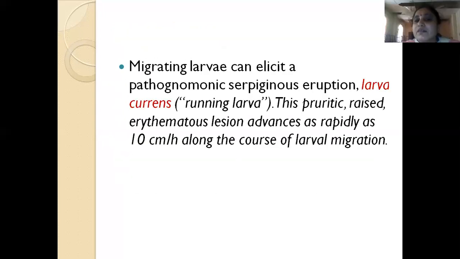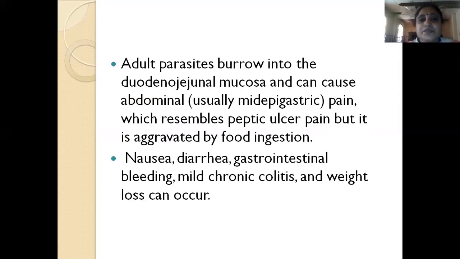These migrating larvae can elicit a pathognomonic serpiginous eruption called larva currens, which means running larva. It causes pruritic raised erythematous lesions, and it can advance as rapidly as 10 centimeters per hour along the course of larval migration.